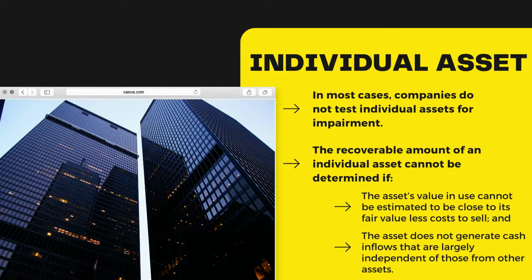For example, when the future cash flow from continuing to use the asset cannot be determined. And the second one is the asset does not generate cash inflows that are largely independent of those from other assets. In such cases, value in use and therefore the recoverable amount can be determined only for the asset's cash generating unit. I will give you an example.